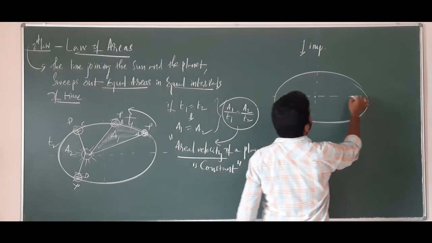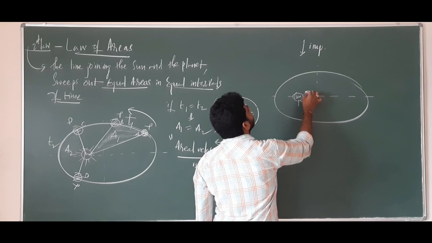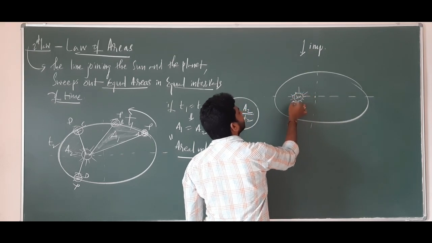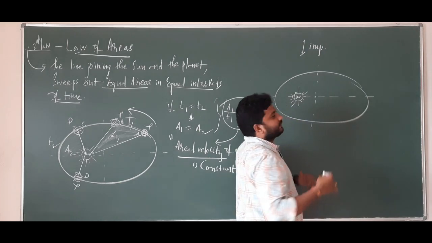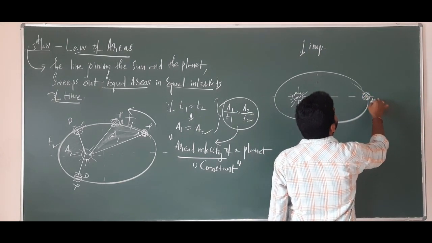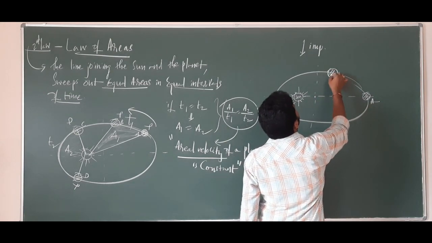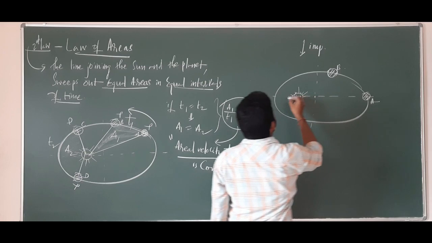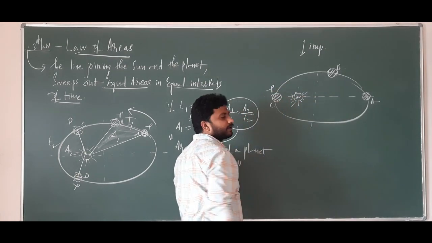Okay, this is an elliptical orbit. Here the sun is located. Here is the sun's position. I am just taking three positions of the planet. This is the planet position A, this is the planet position B, and this is the planet position C.